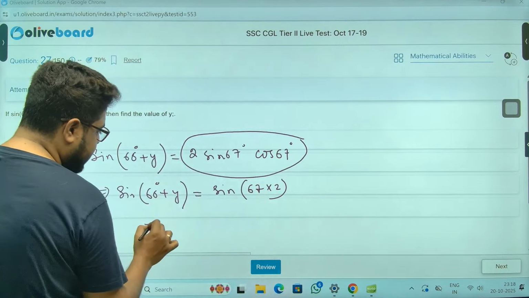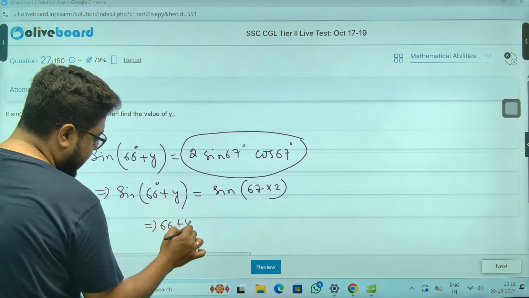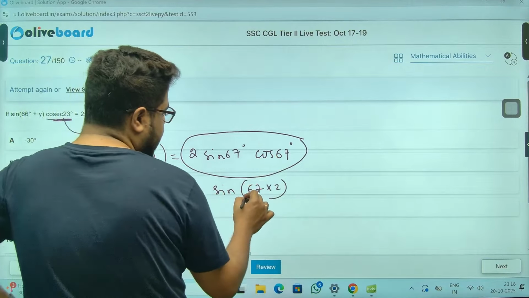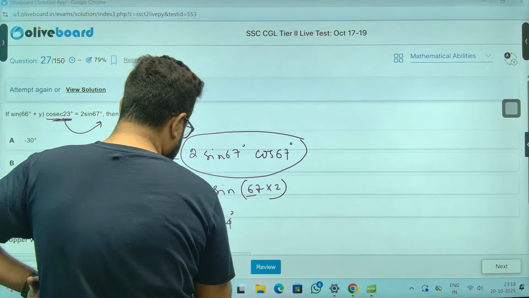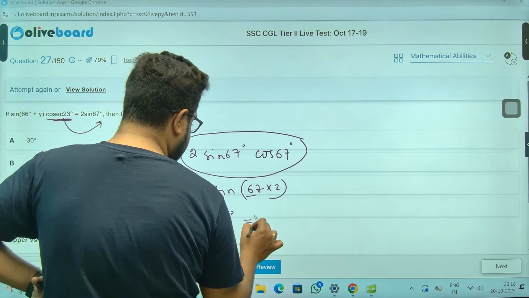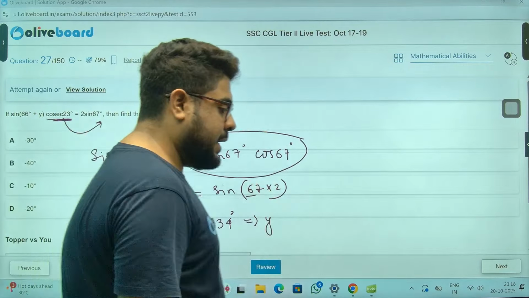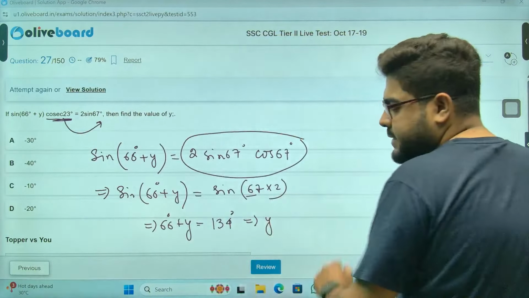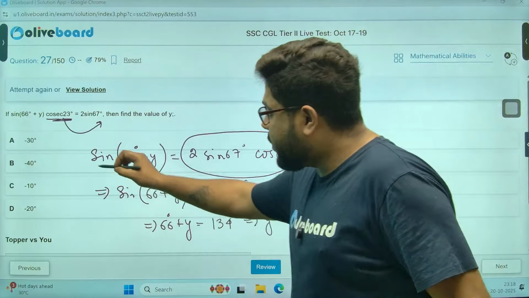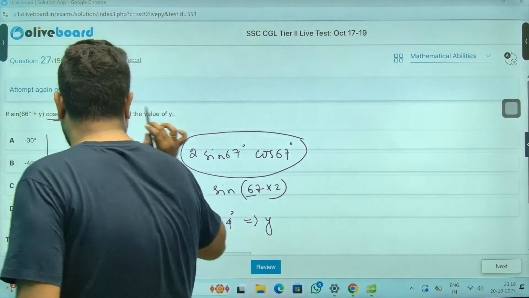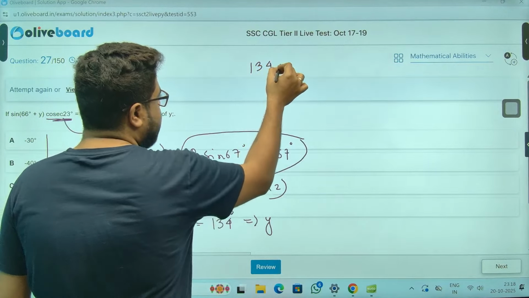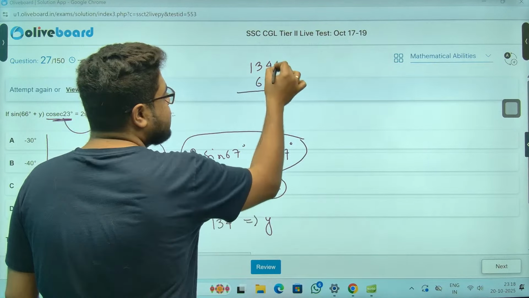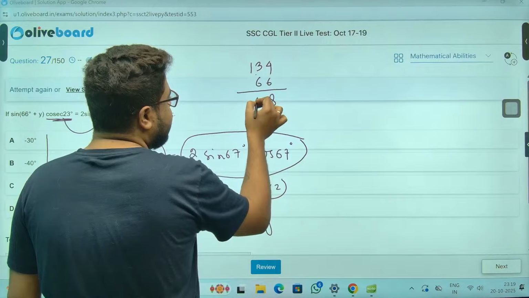So again, 66 plus y should be, sir, 134. So y should be, now again, there is a problem, sir. If you do it like this, because I've taken a look at the options, you will get the answer as 134 minus 66. You will say, sir, 8. This is 7. So this is 6.